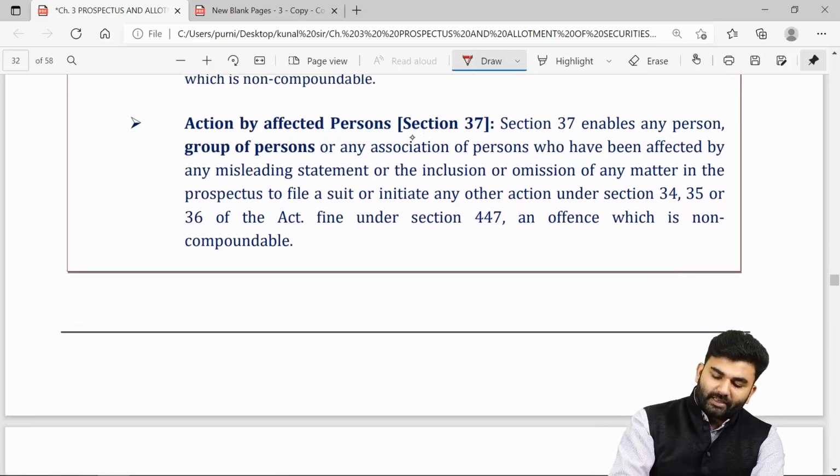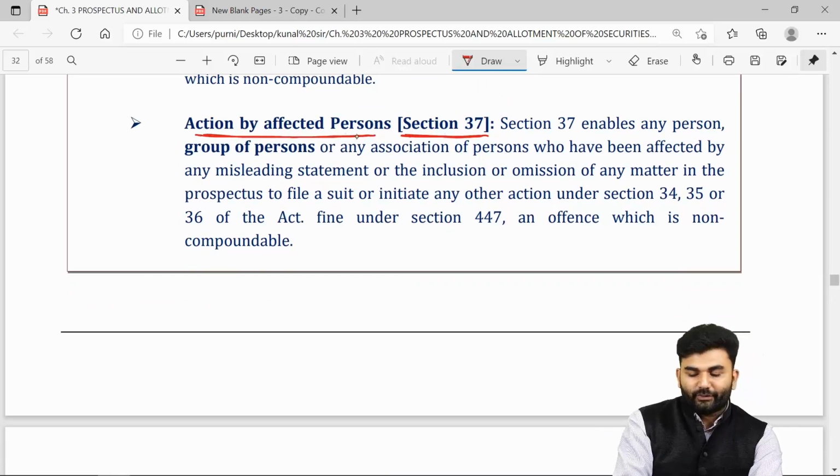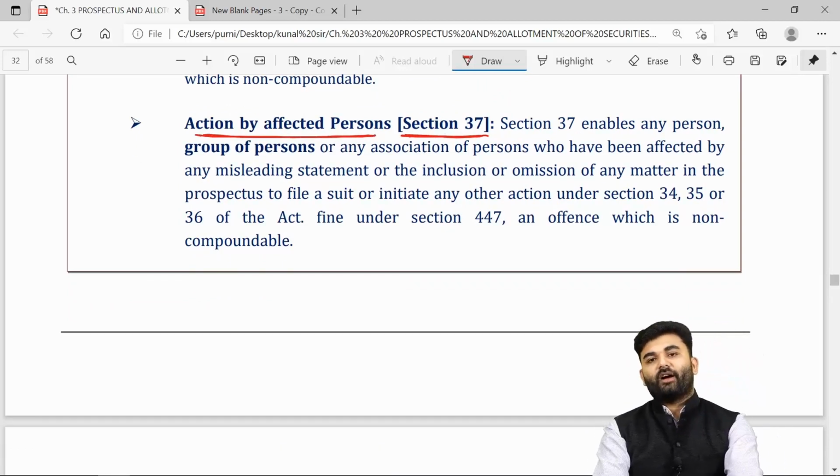The next provision is section number 37, which speaks about actions by affected persons. Over here, if you are an aggrieved party, then yes, you have a right to file a case against the company.